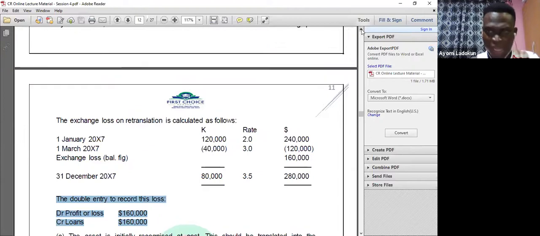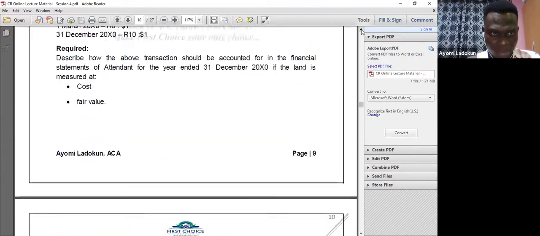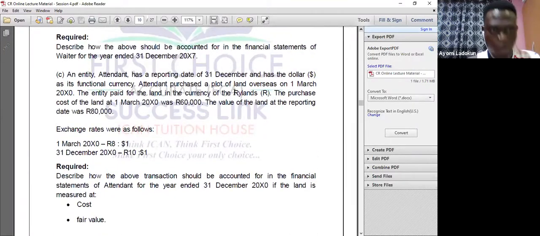Okay, so let's look at the last part of that question. I think we have one more. Now, the C part of the question. An entity has a reporting date of 31 December and has the dollar as a functional currency.